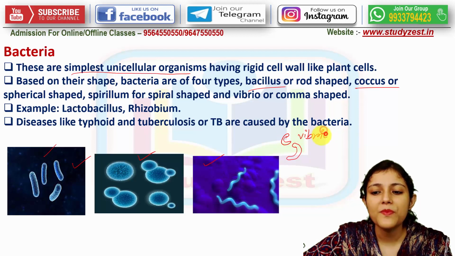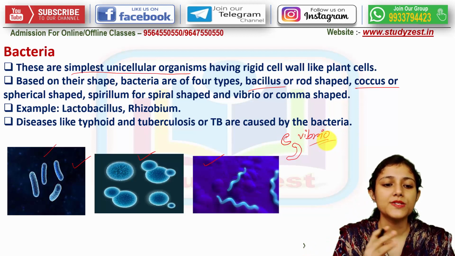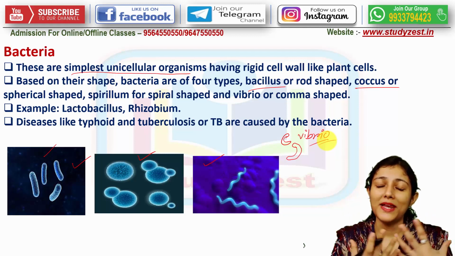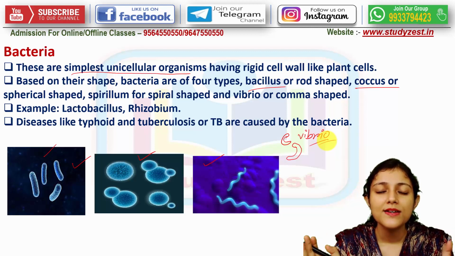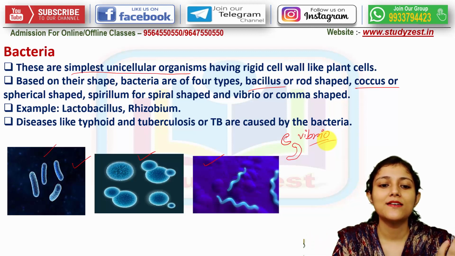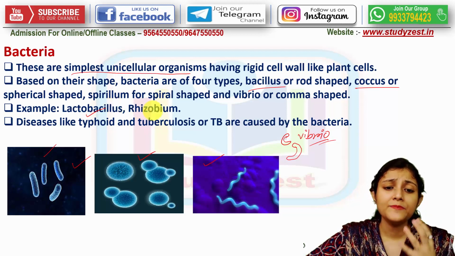So based on the shape, bacteria are of different types. They are present in different forms. So many varieties of bacteria are there all over the universe. Just two names have been listed here. One is lactobacillus. One by one you will be knowing about each and everything.